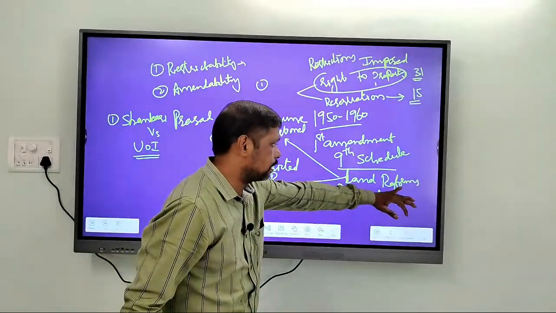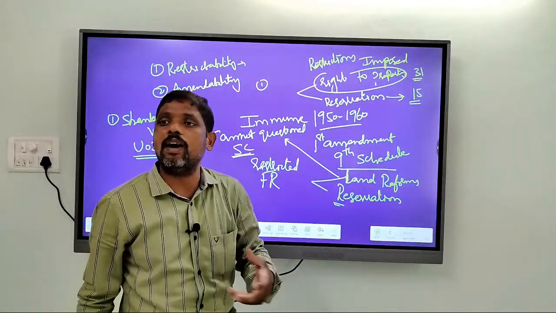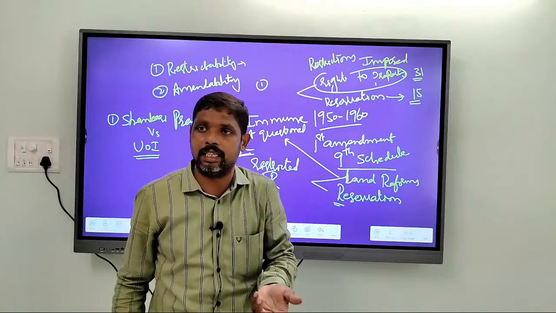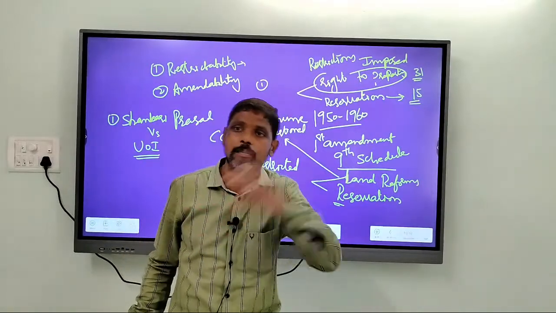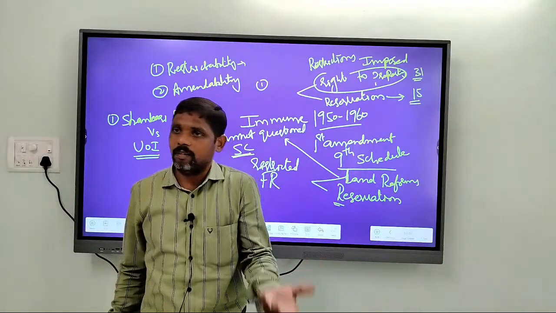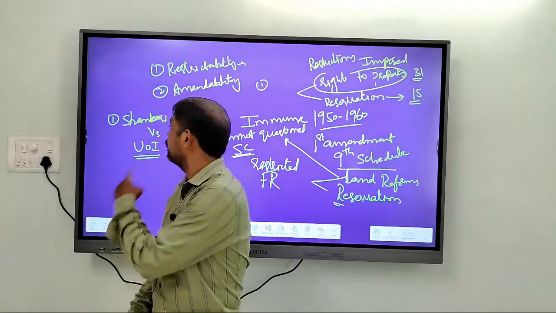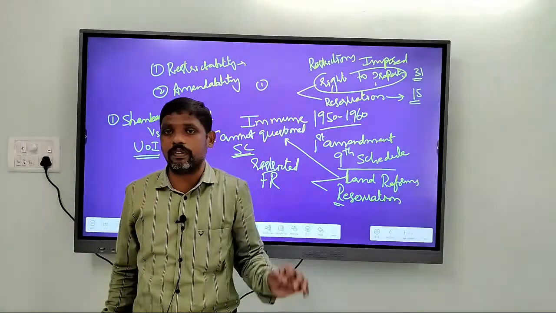Remember, these land reform laws restricted right to property, and the ones whose property was taken by the government went to the Supreme Court. The first issue came in the Shankari Prasad versus Union of India case.